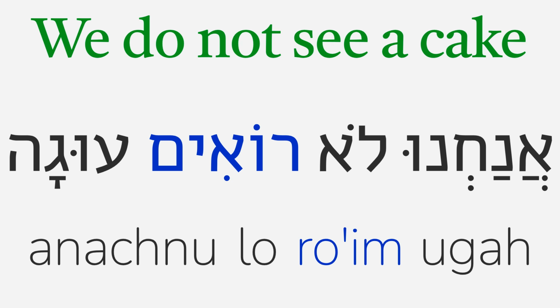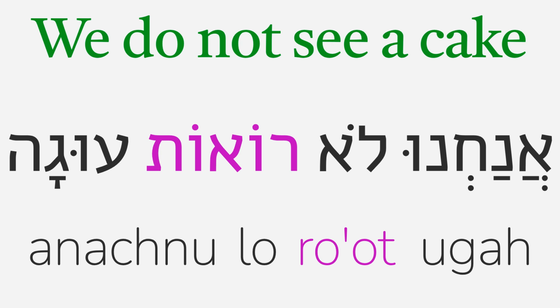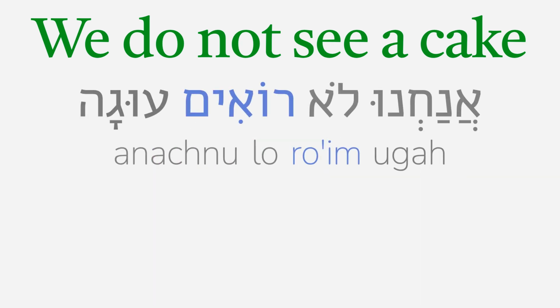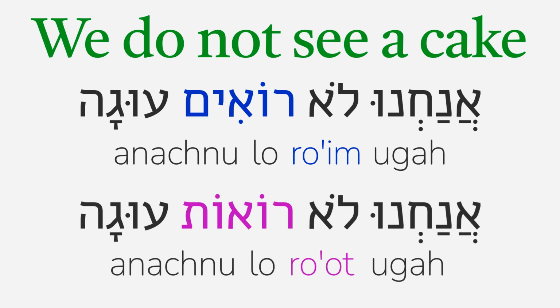Anachnu lo ro'im uga. We do not see a cake in masculine form. Or anachnu lo ro'ot uga. We do not see a cake in feminine form. Anachnu lo ro'im uga and anachnu lo ro'ot uga.